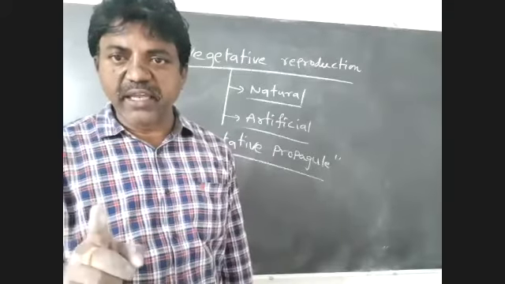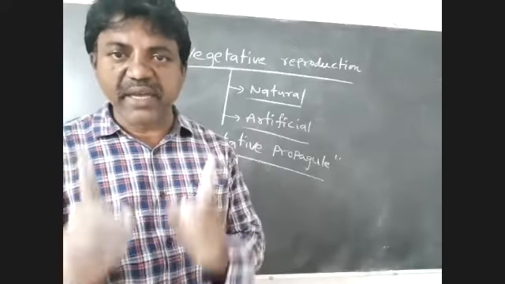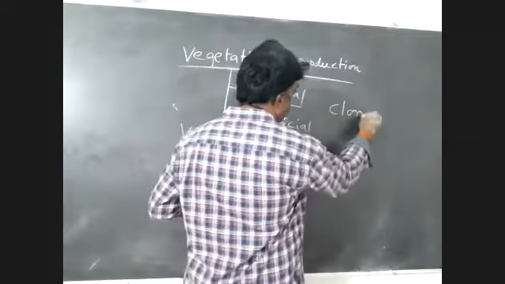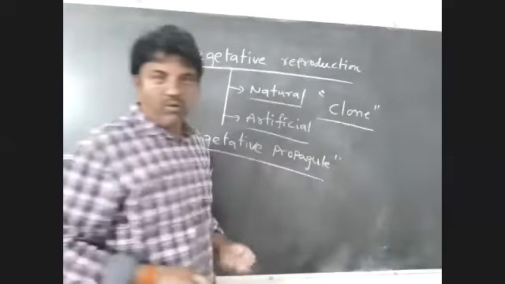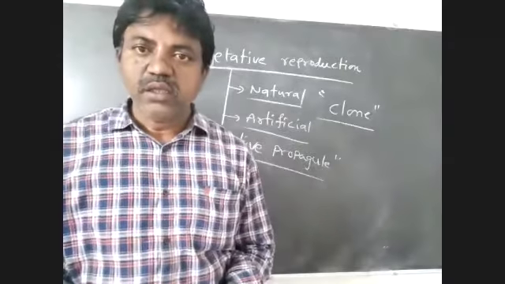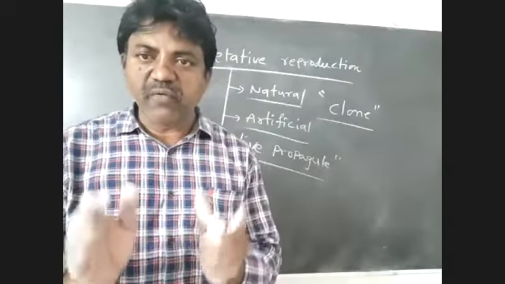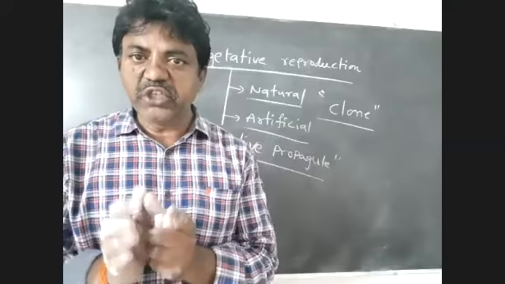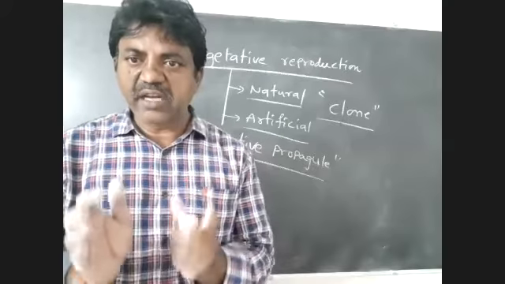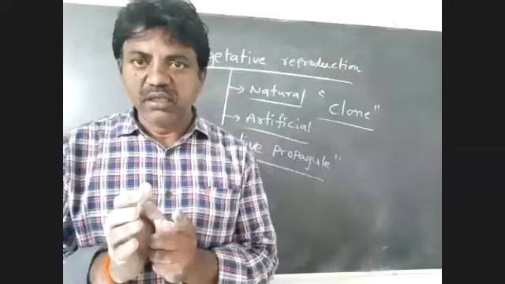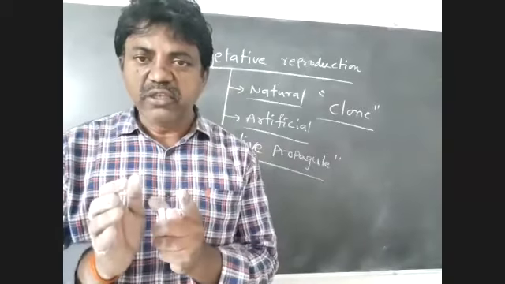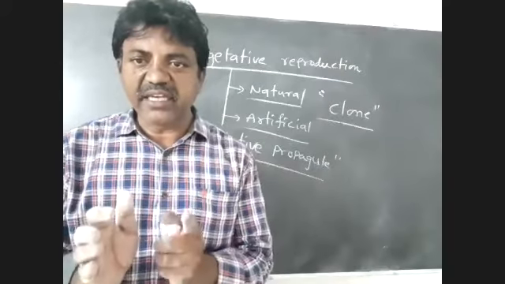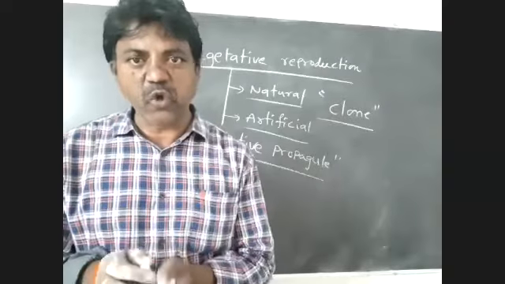The group of progeny derived from a single parent is called a clone. In this group, the progeny organisms are identical, morphologically and genetically. That group of identical organisms is a clone.